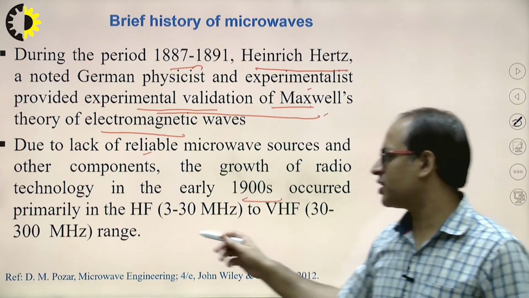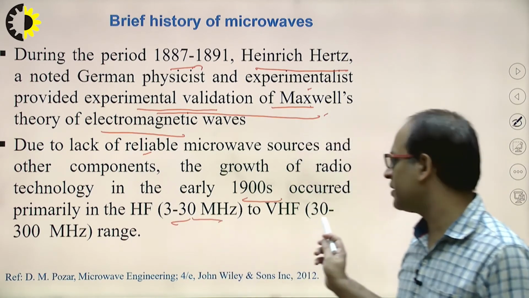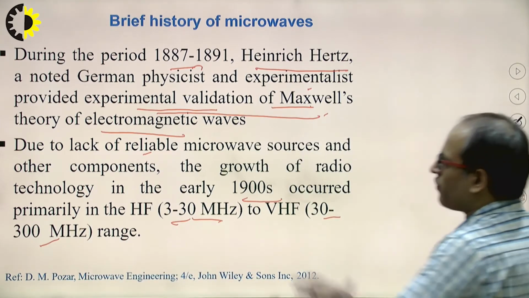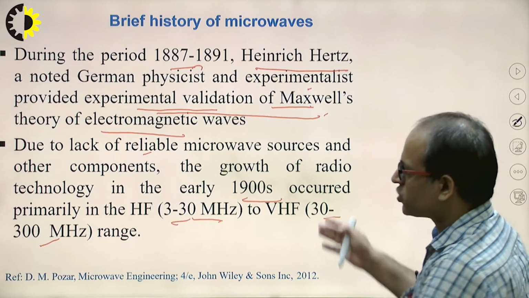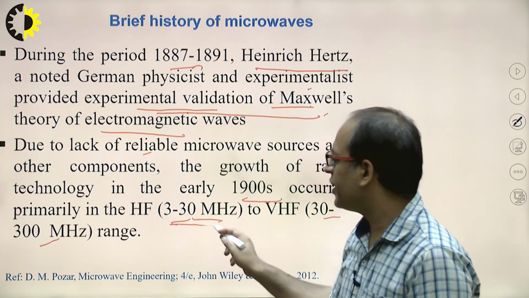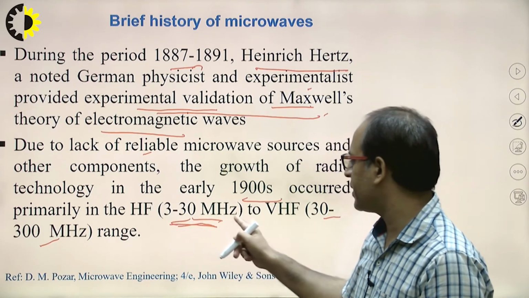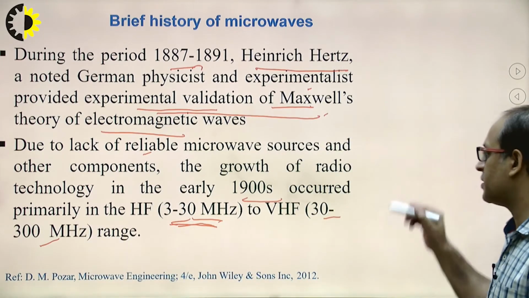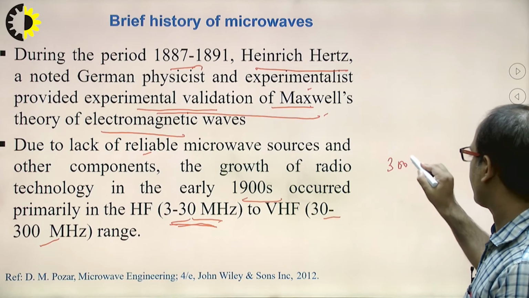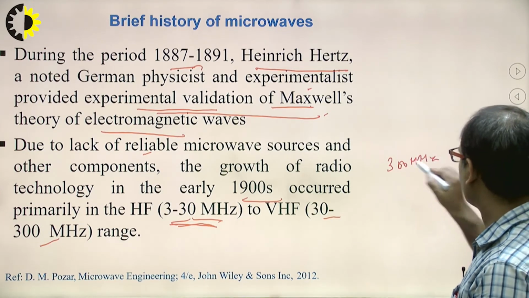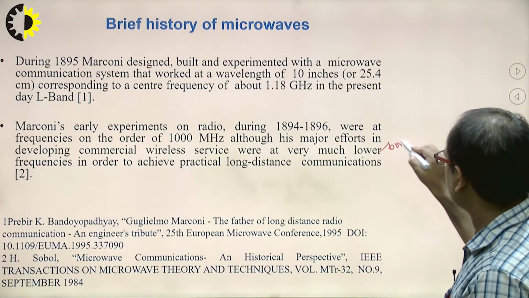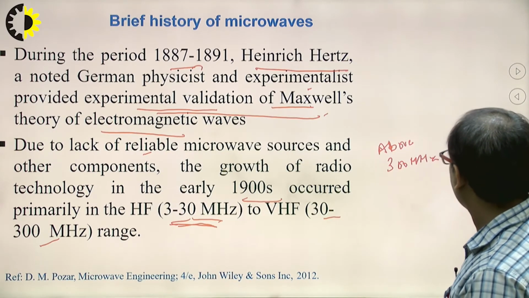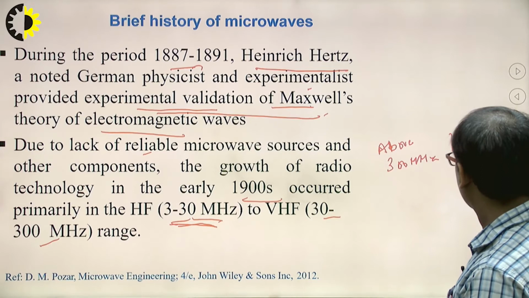Due to the lack of reliable microwave components and microwave sources, the growth of radio technology emerged in 1900, in the range of 3 to 30 megahertz and 30 to 300 megahertz. Means due to the lack of microwave sources, we generally switched to radio waves, 3 to 30 megahertz and 30 to 300 megahertz, and above 300 megahertz we get the microwaves.